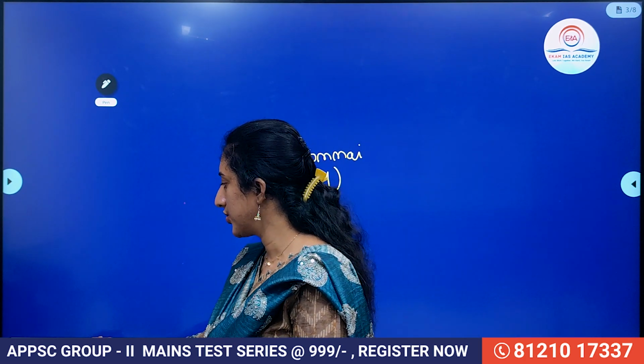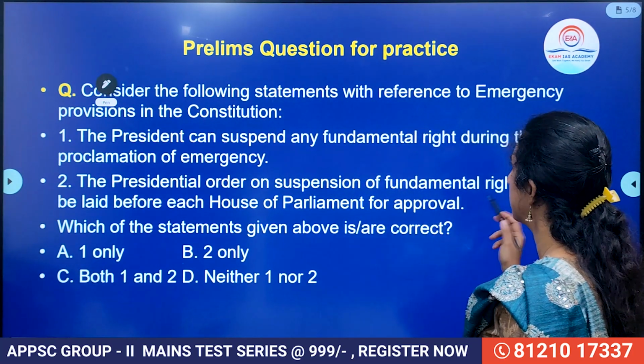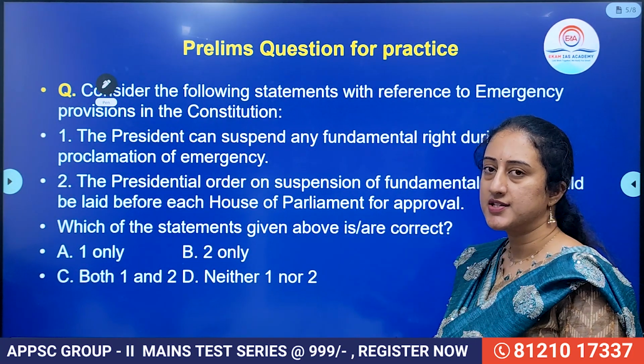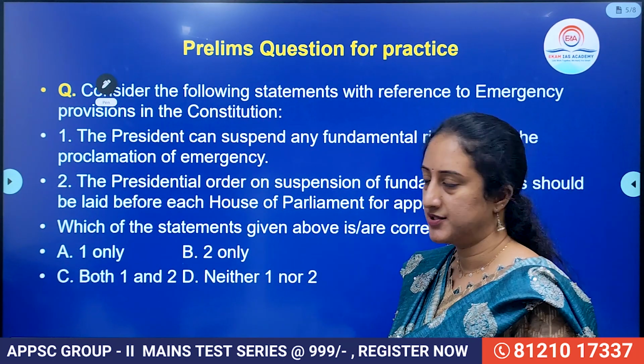Now, let us see the practice question for the day. Consider the following statements with reference to emergency provisions in the Constitution. 2 statements were given. Out of these, how many do you feel are correct? Let me know in the comment section.